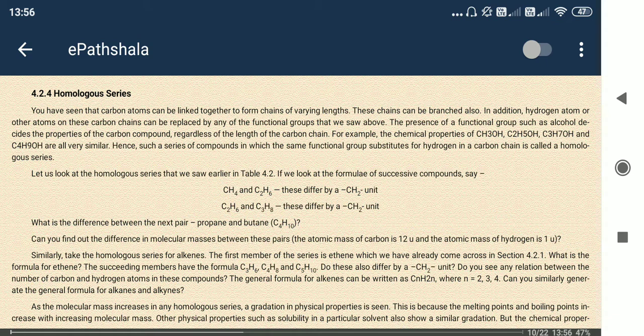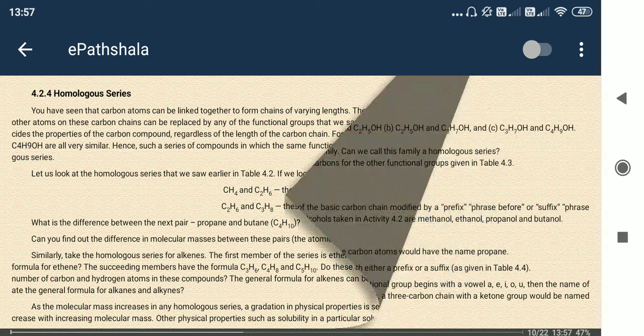Like methane, we say CH4. The next one is ethane, which is known as C2H6. So we have some formula that can be applied to each of the same homologous compounds, like methane, ethane, hexane. These will follow the same formula. That is the homologous series.